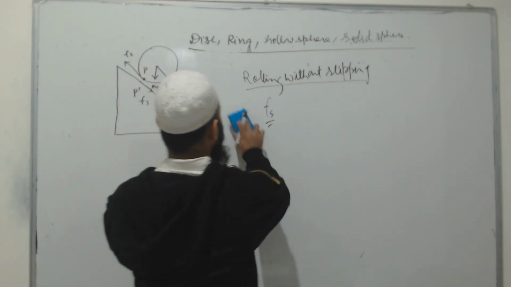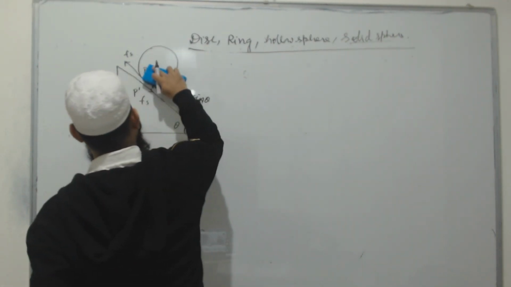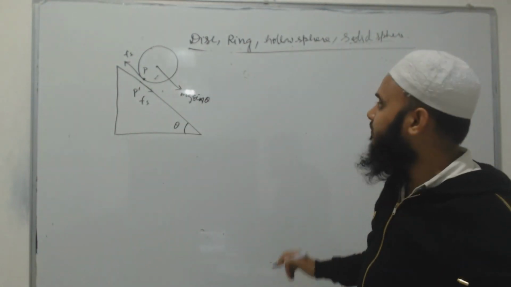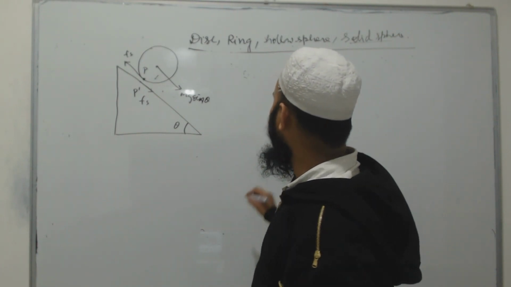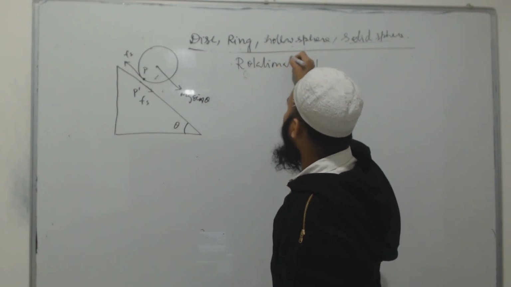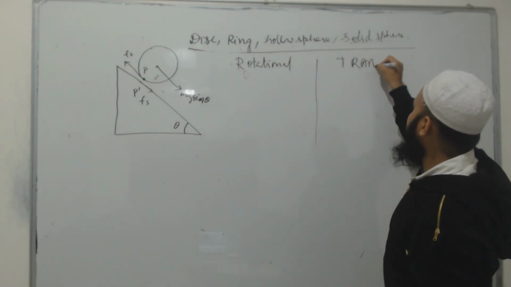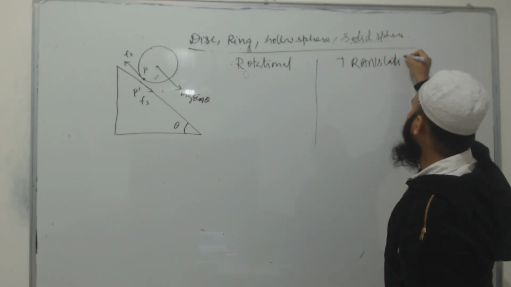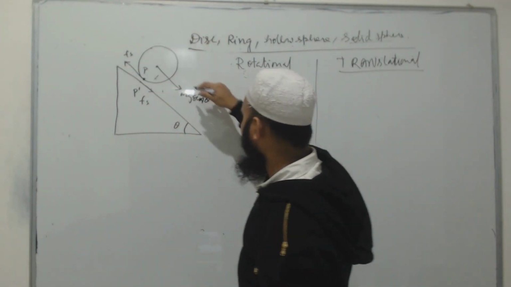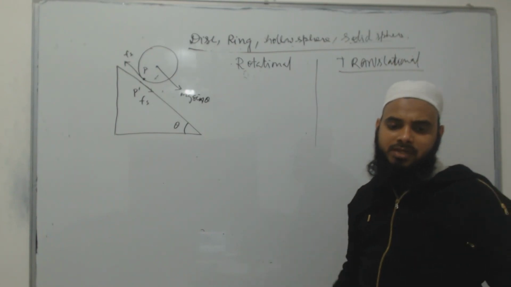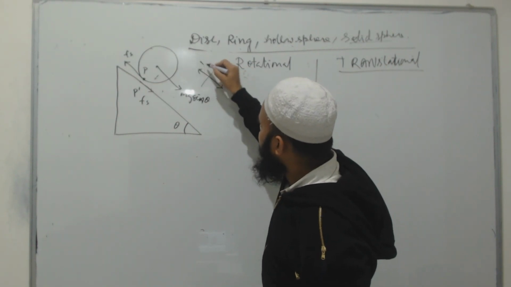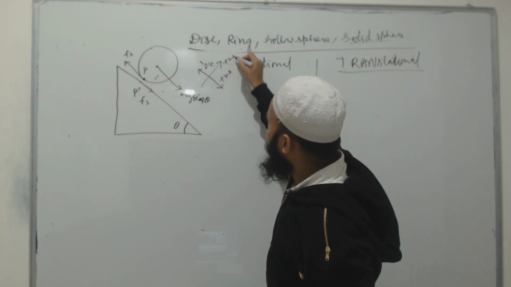Now see here, the static friction force will come. The static friction force acts other than at the center of mass, so this disc will do both types of motion: rotational motion as well as translational motion. If I decide the coordinate along the incline, I am taking down the incline as positive and up the incline as negative. This direction is positive, this is negative.